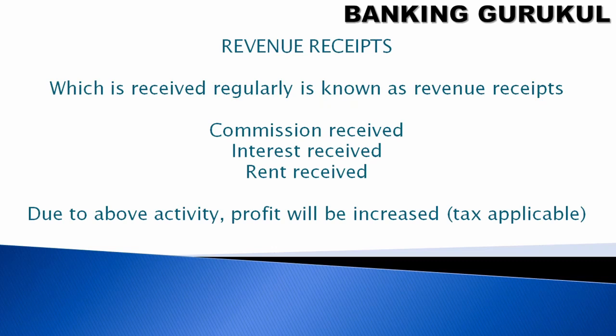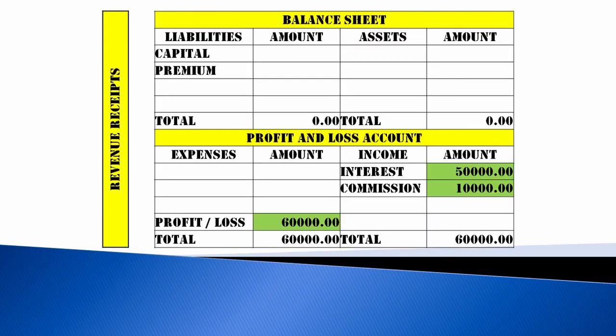When income is received, it directly affects the profit and loss account. When income is raised, your profit automatically increases, and when profit increases, it is taxable. For example, if commission or interest received is 60,000, you will see in the profit and loss account that your profit has increased by 60,000. When profit is increased, it is applicable for income tax.